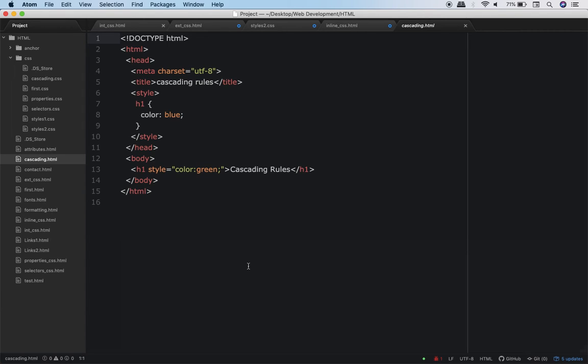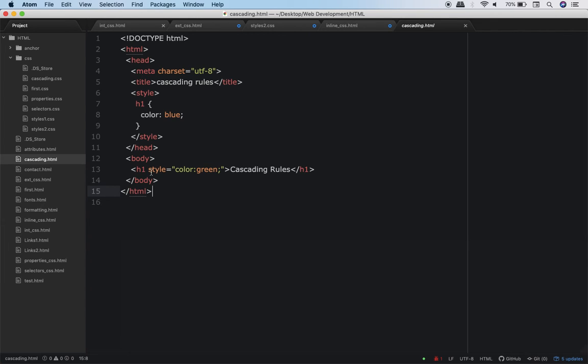Now it's a very simple small program. Pause the video and go through this. Alright, so over here I have this H1 and the H1 will display cascading rules. Now over here I have the inline CSS which states that the color of this H1 should be green.